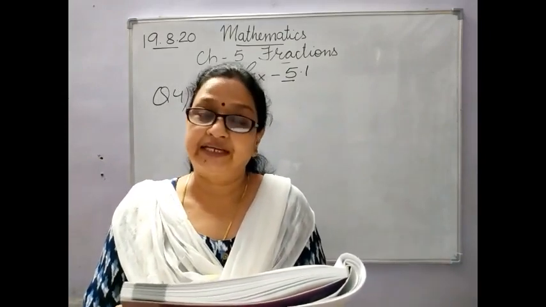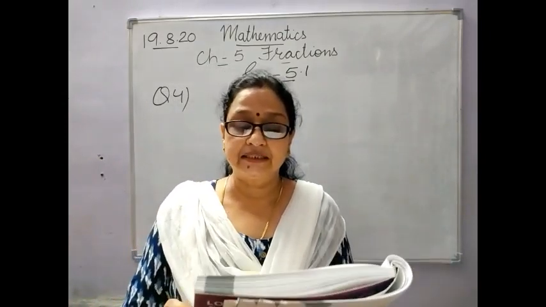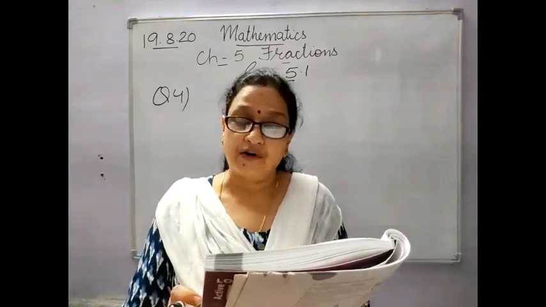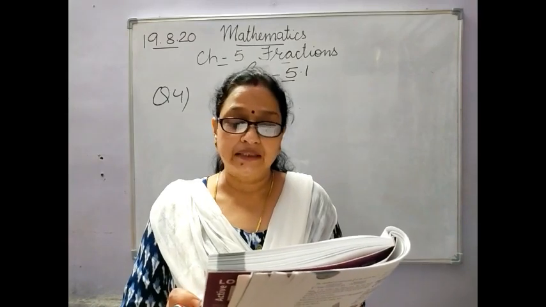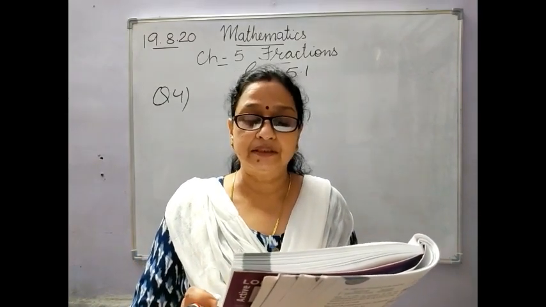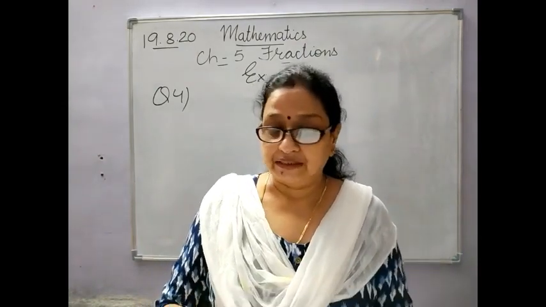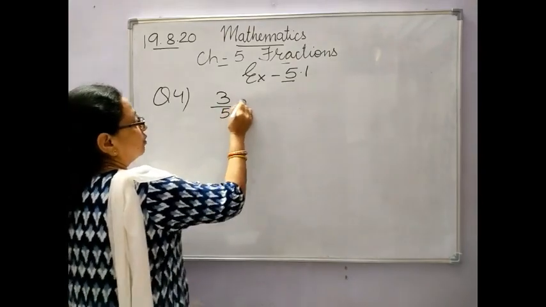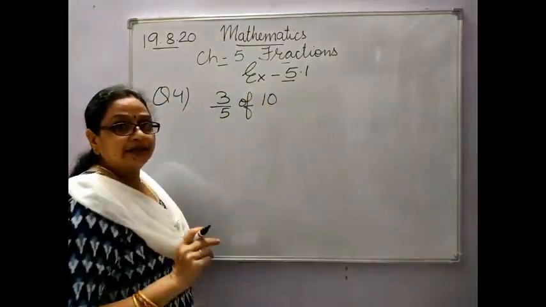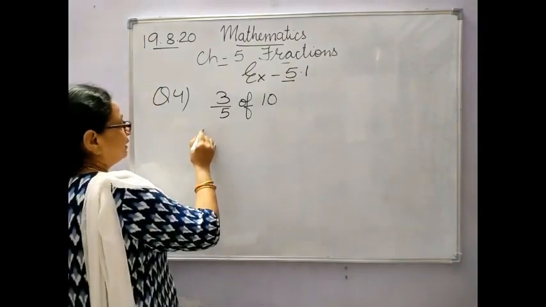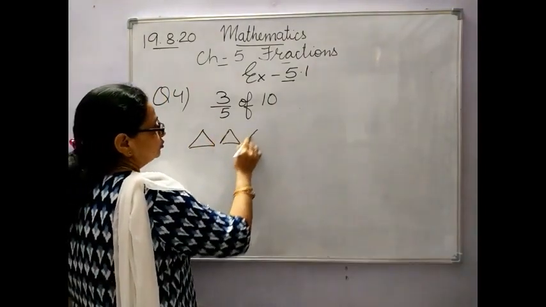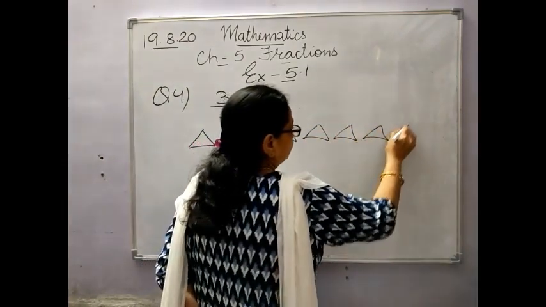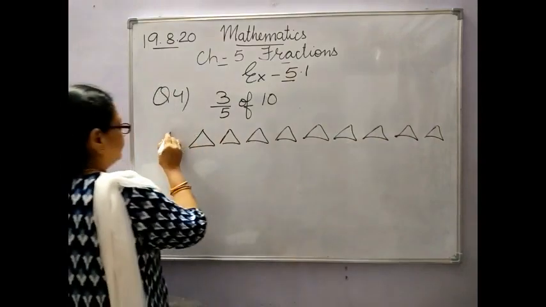What is 3/5 of 10? Let us consider the collection of 10 objects. Divide this collection into 5 denominator equal parts and consider 3 numerator parts out of 5 parts. Now children, what they have asked? They have asked to find out 3/5 of 10. Now they have said there are 10 objects. Now I take 10 objects like this. 1, 2, 3, 4, 5, 6, 7, 8, 9 and 10.